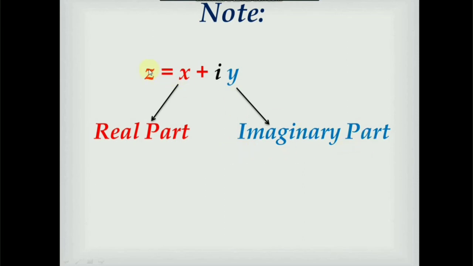That is, in general, in any complex number, the real number which is separate is known as a real part and the real number which is multiplied by i is known as imaginary part of that complex number. We can also represent this complex number as an ordered pair (x, y), that is an ordered pair of real numbers. In this ordered pair, first real number represents real part and the second real number represents the imaginary part of the complex number. So, in this way, every complex number has two parts, real part and imaginary part.